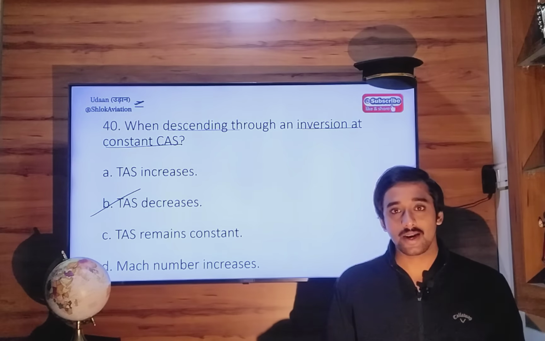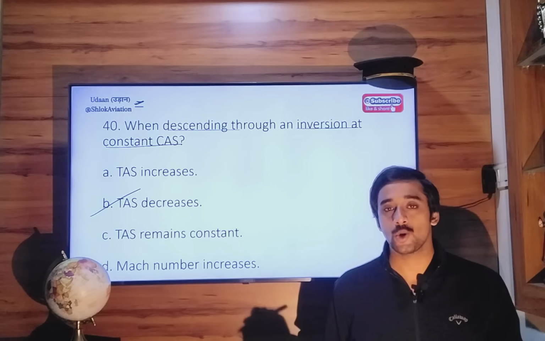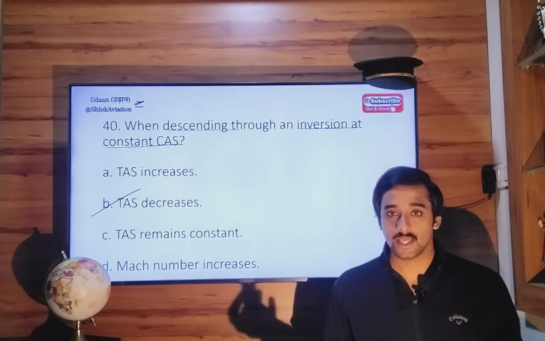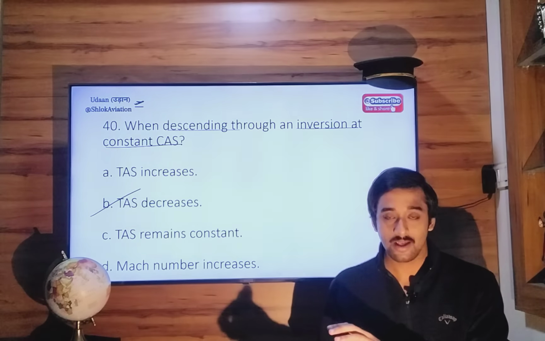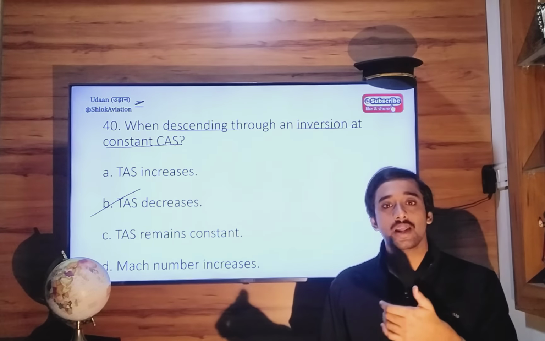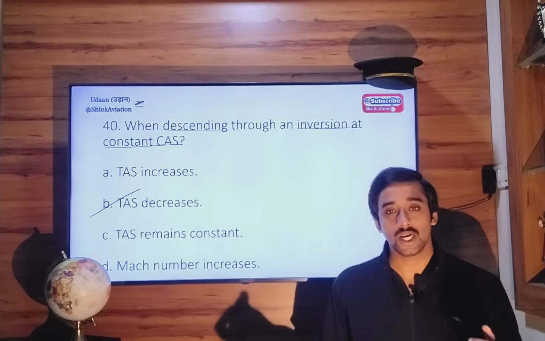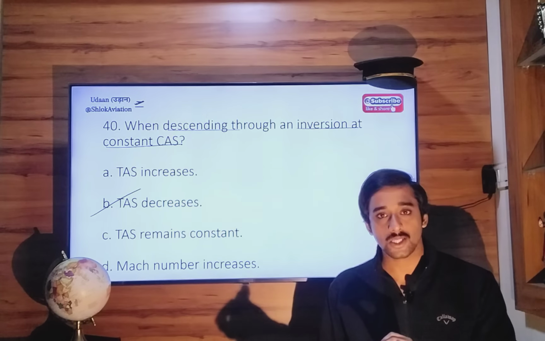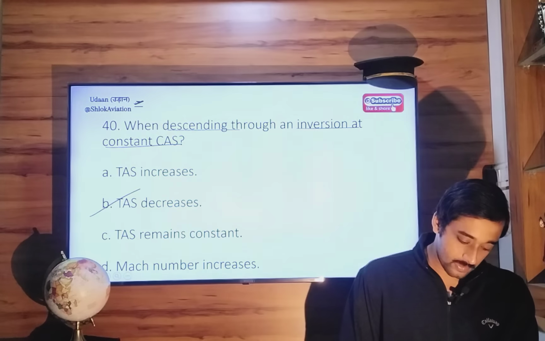Okay, if you don't do that, calibrated airspeed will go on increasing as you go down to lower and lower altitudes, since the atmospheric pressure increases there. Okay, so if you want to prevent that from happening, if you want to stop the calibrated airspeed from increasing steadily, you want to maintain it, so decrease the forward speed of your aircraft. That will decrease dynamic pressure, and hence it will decrease calibrated airspeed or indicated airspeed indication. So Bravo is the right one.